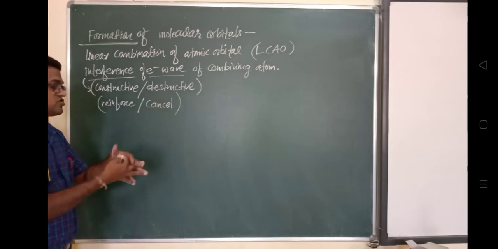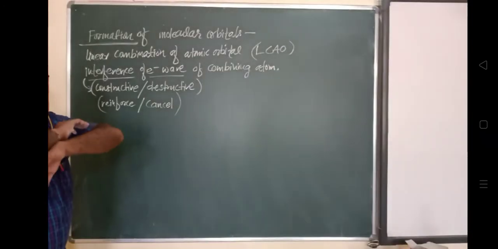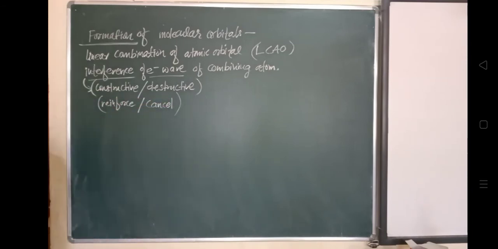When these two atomic orbitals get combined, they will form a molecular orbital.